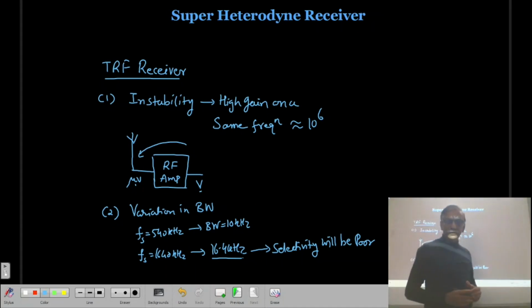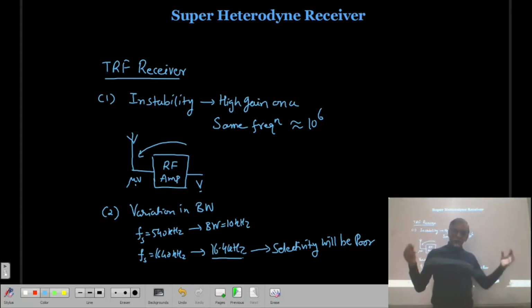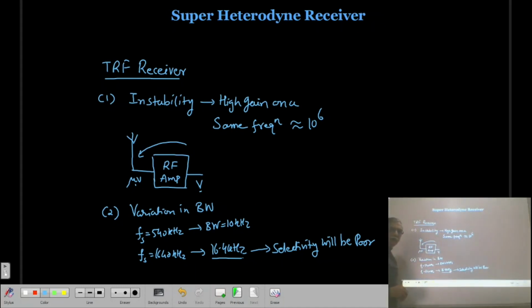As the bandwidth increases, the adjacent station will also be received by the amplifier circuit, it will be amplified by the RF amplifier, and there will be interference. So these are the two major disadvantages of a TRF receiver.